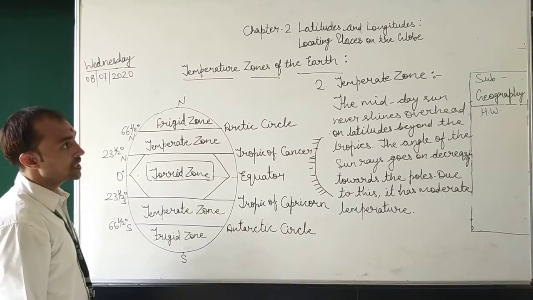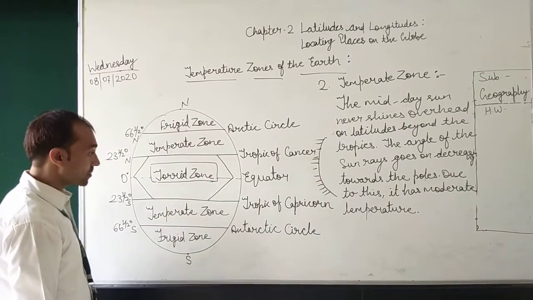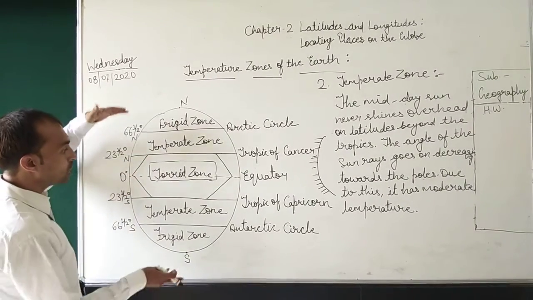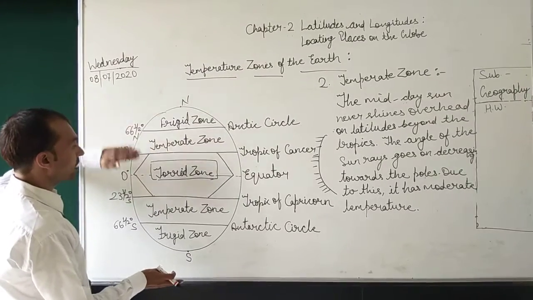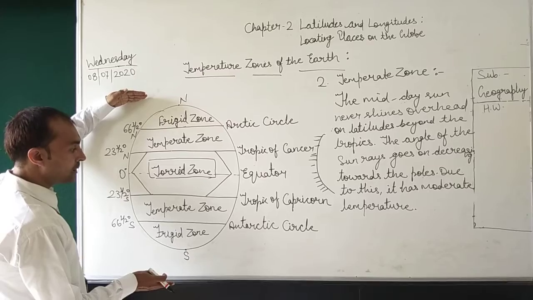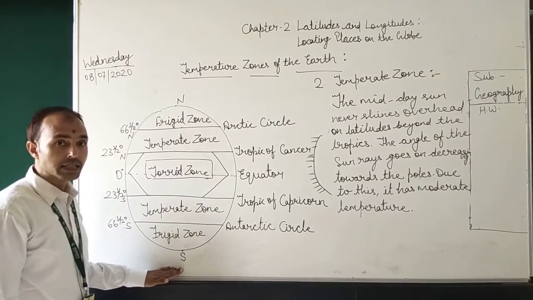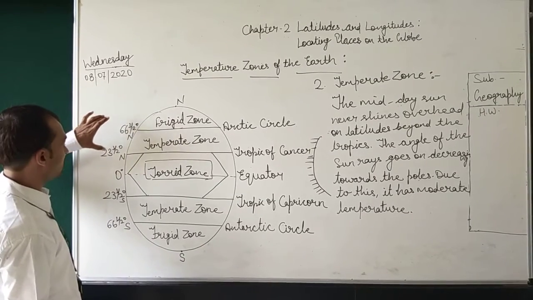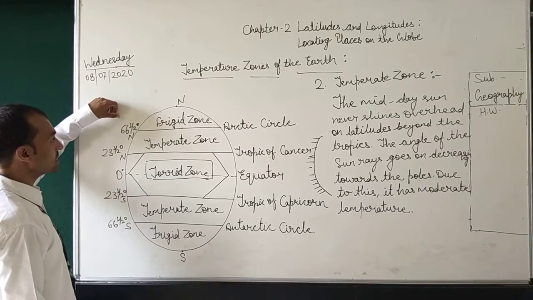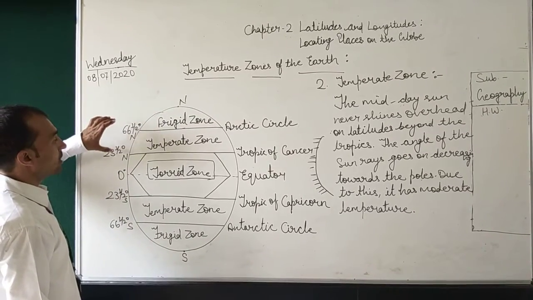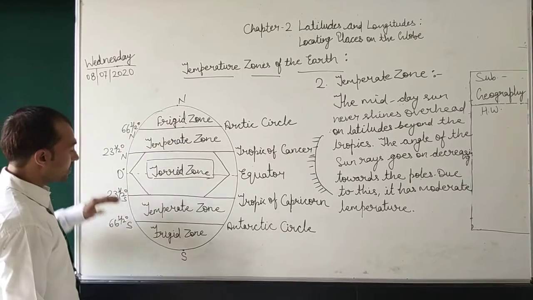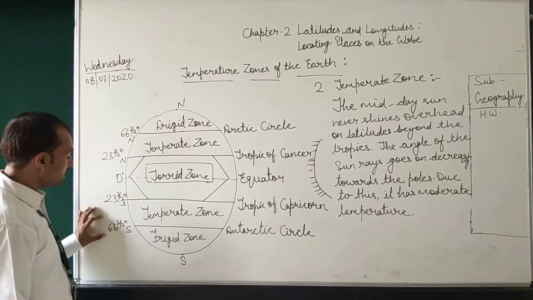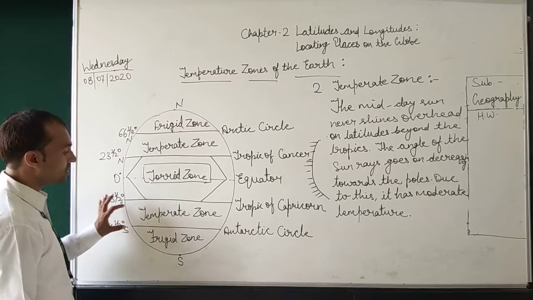Now let's understand the next zone, the temperate zone. Students, as I told you, the equator divides the globe into two equal halves. The upper one is known as the northern hemisphere and the lower one as the southern hemisphere. Between 23.5 degrees north and 66.5 degrees north, the temperate zone lies. Similarly, towards the south, between 23.5 degrees south and 66.5 degrees south, the temperate zone lies.